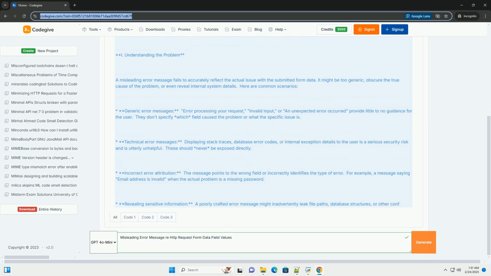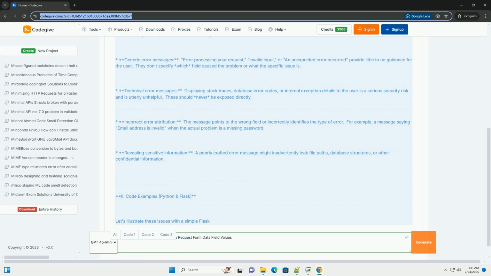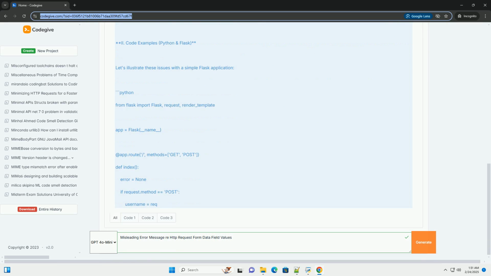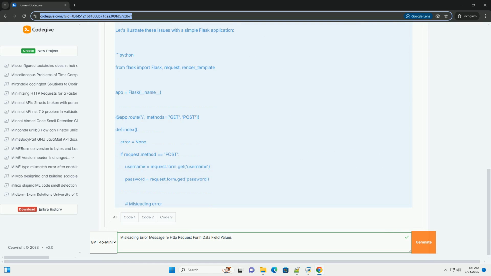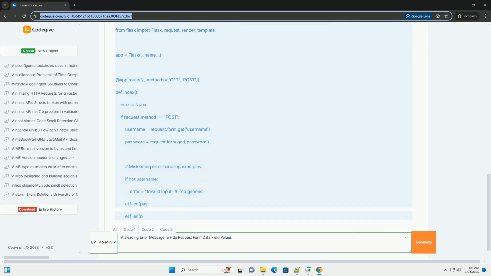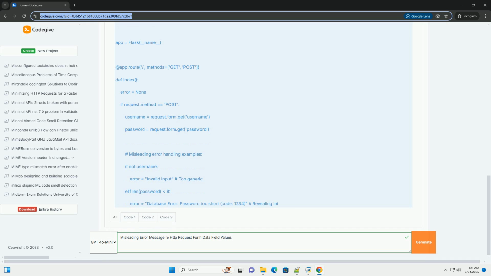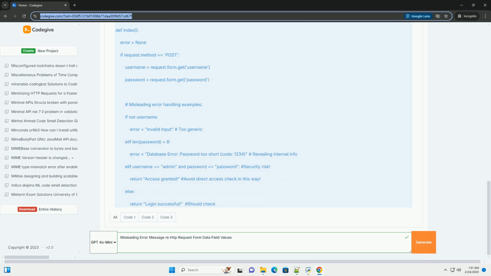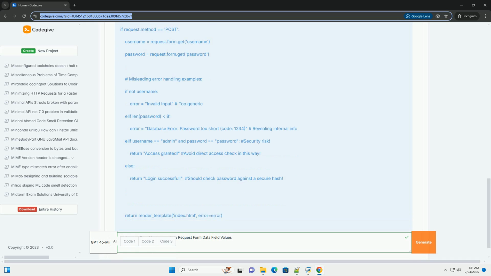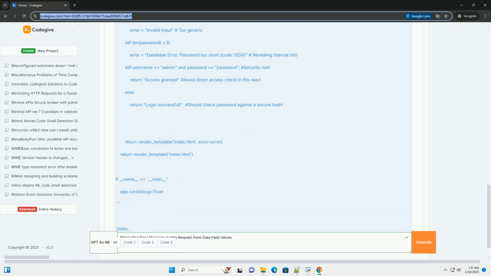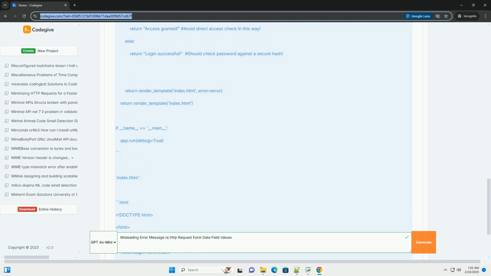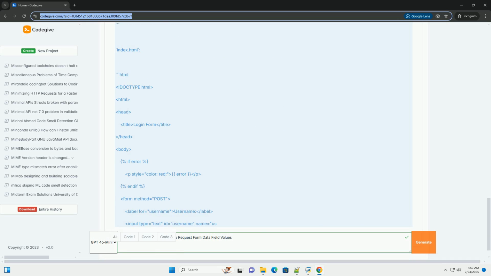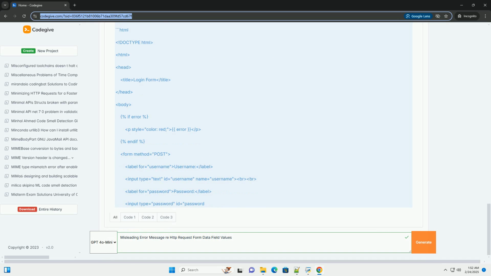This tutorial dives deep into the problem, explaining different causes, illustrating them with code examples using Python and Flask, and suggesting best practices for crafting helpful and secure error handling. Understanding the problem. A misleading error message fails to accurately reflect the actual issue with the submitted form data. It might be too generic, obscure the true cause of the problem, or even reveal internal system details. Here are common scenarios.